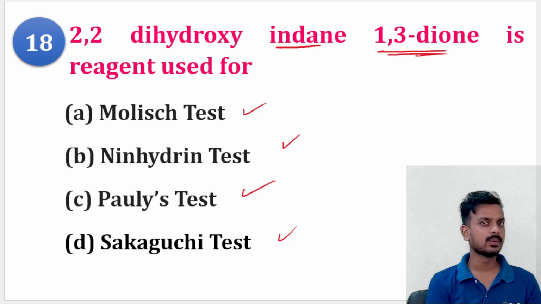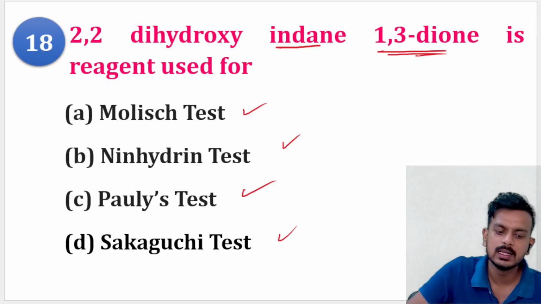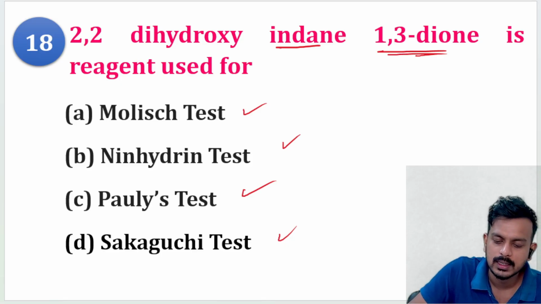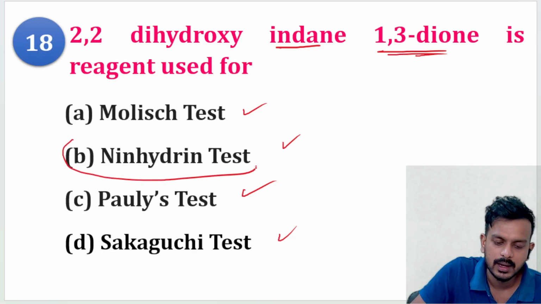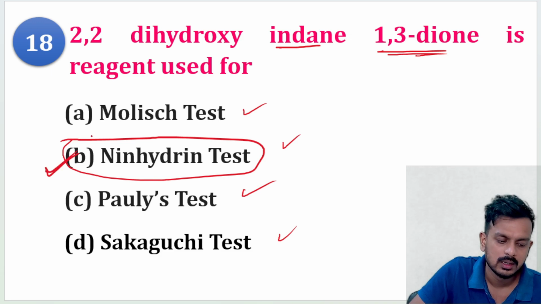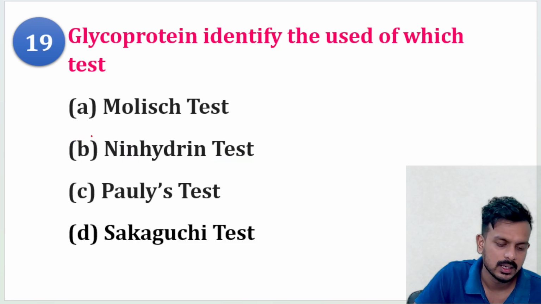You will see such type of question in your exam. This is the reagent that is used for the ninhydrin test. Option B is the correct answer.